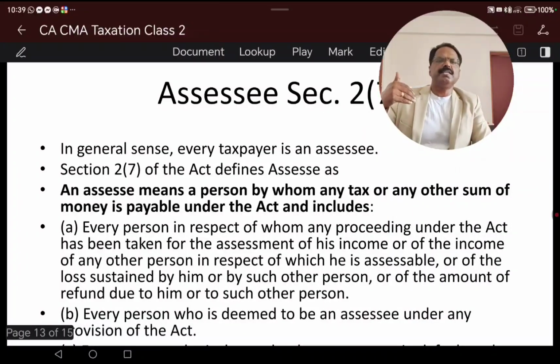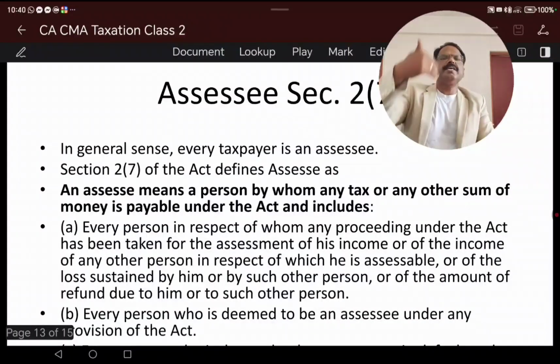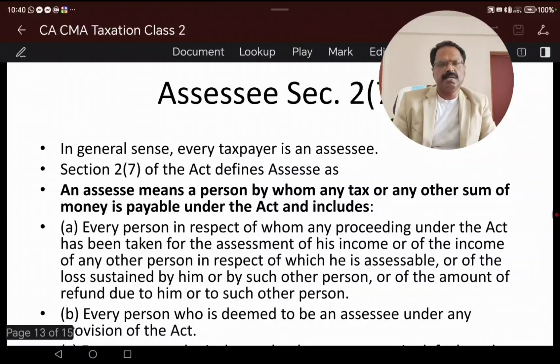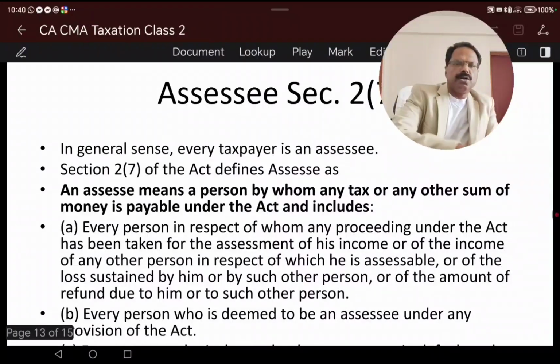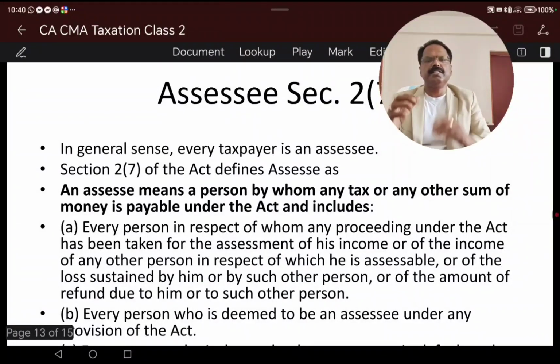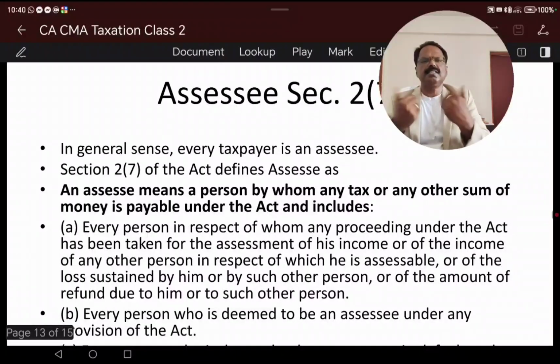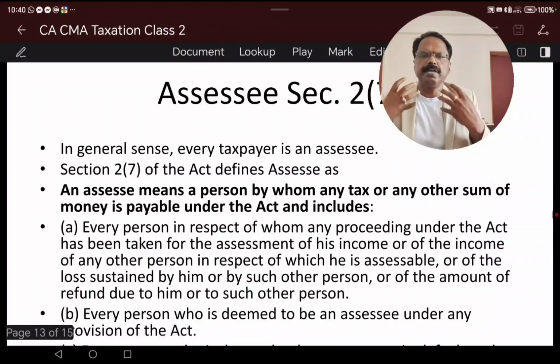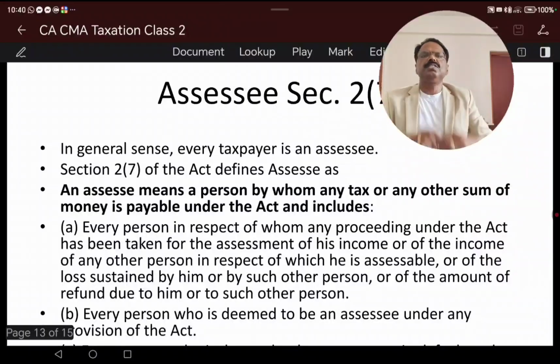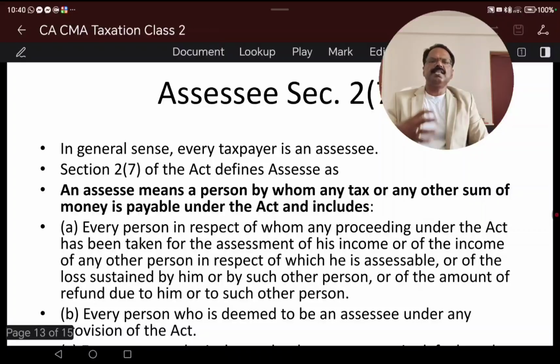From our salary, our employer is deducting money and paying it to the income tax department. At the end of the year, or in the assessment year, when we calculate the total income, we find that there is a refund due to us, which we paid in excess and we need to get the money back. In that case also, we are an assessee. So generally, assessee means any person by whom any tax or any other sum of money is payable under this Act, to the government or to get the return. So every person in respect of whom any proceedings under this Act.